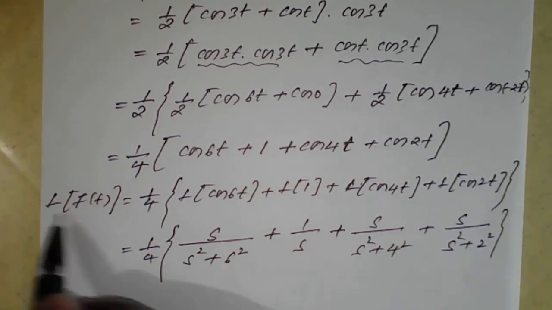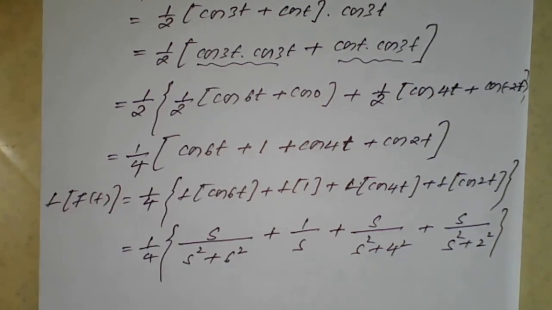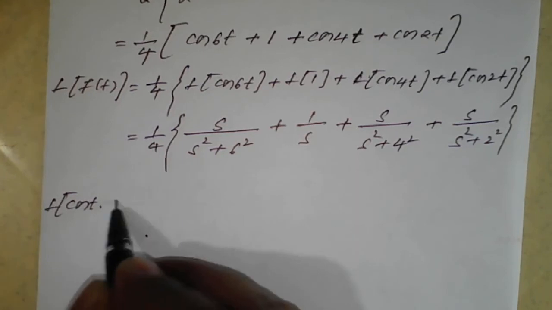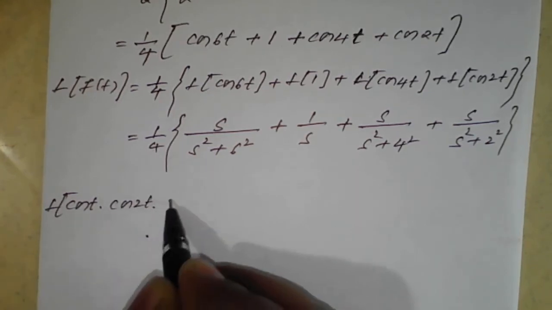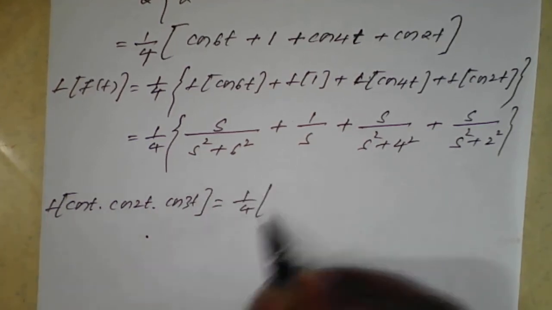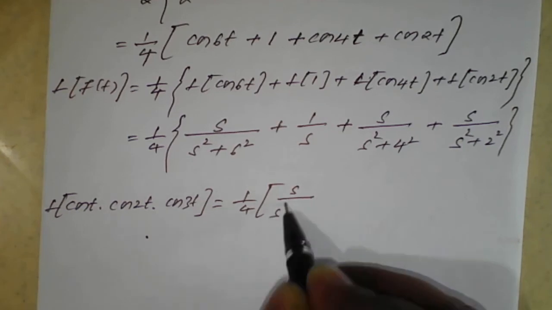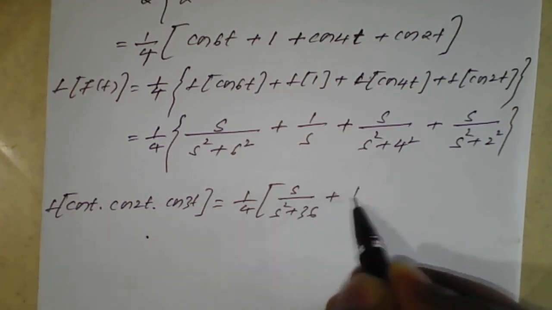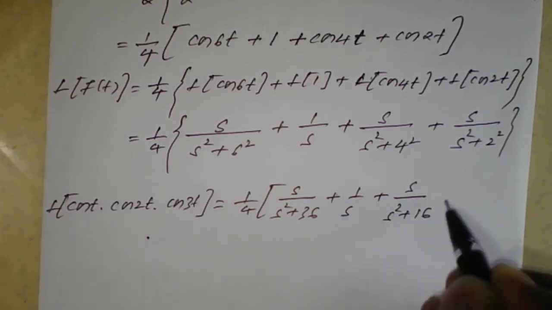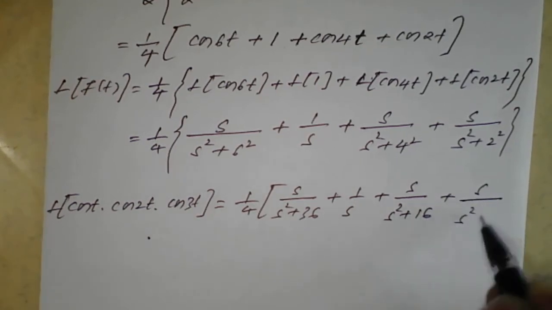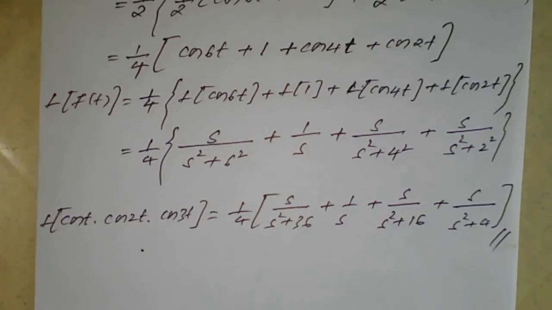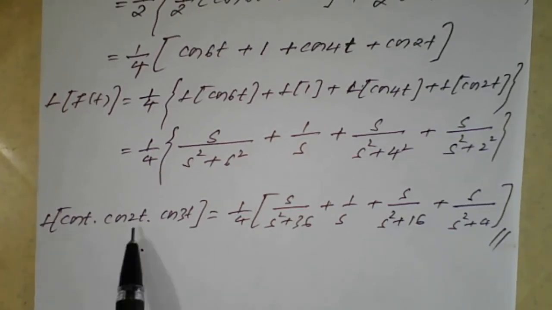So therefore, the Laplace of f of t, after final simplification: the Laplace of cos t, cos 2t, cos 3t is equal to 1 by 4 times s divided by s square plus 36, plus 1 by s, plus s divided by s square plus 16, plus s divided by s square plus 4. So this is the result of the given Laplace transform, that is L of cos t into cos 2t plus cos 3t.